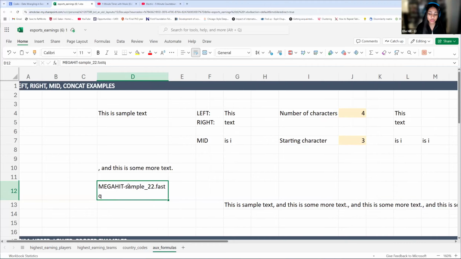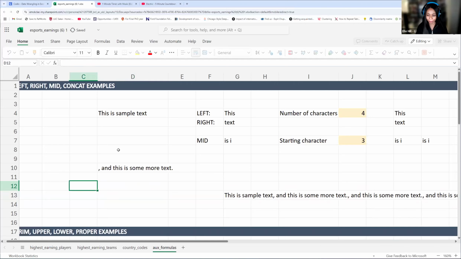So what I do is I use MID to get this sample 22 for my visualizations. So I can put these directly into bar plots or scatter plots or anything like this, and my axes are nice and neat. So that's one of the ways that you can use these types of functions, and that's actually how I use them. They are very helpful.